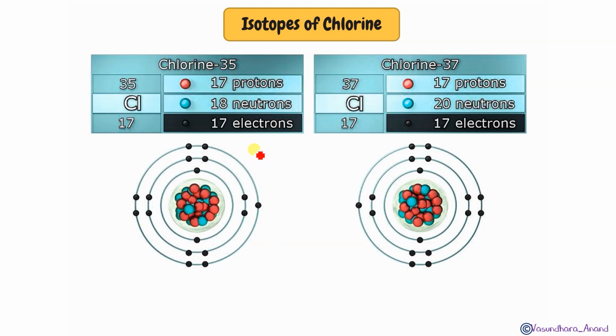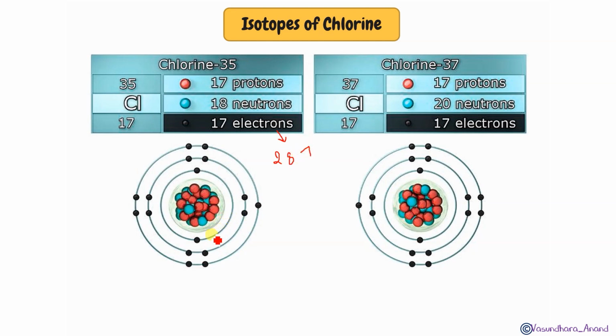So whenever we draw like this, the red represents the protons, 17 protons are there, but the blue one which represents neutrons will be 18 in this case, and electrons will again be 17. How will you arrange the electrons? In the form of 2, 8 and 7.